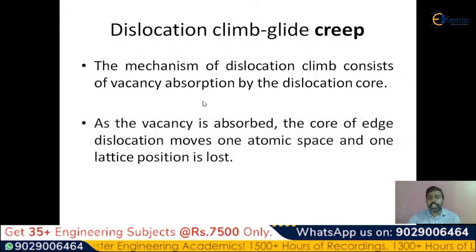That is the main information regarding dislocation climb. Whenever the vacancy is absorbed, the core of the edge dislocation moves one atomic space, and one lattice atomic position is lost.